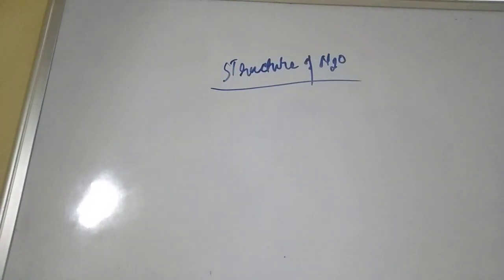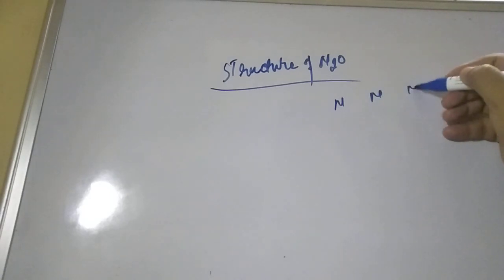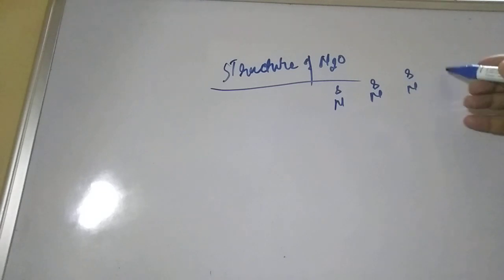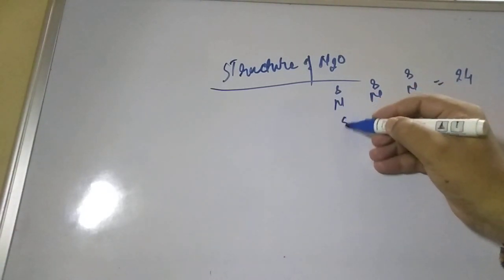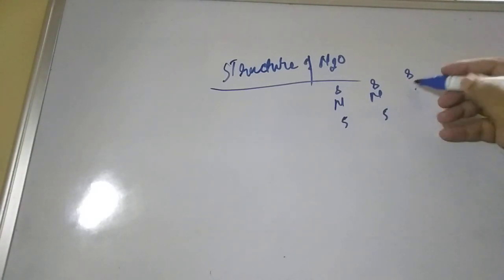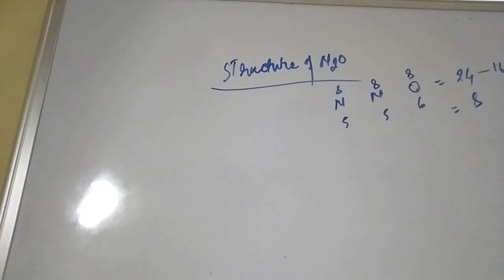So how to study the structure of N2O? Let us see. For nitrogen, how many electrons are required for an octet? 8. For the molecule, 24 is required. But how much valence electron is there? Nitrogen has 5. And if this is oxygen, how much is there? Here it is 6. So that is 16 in total.